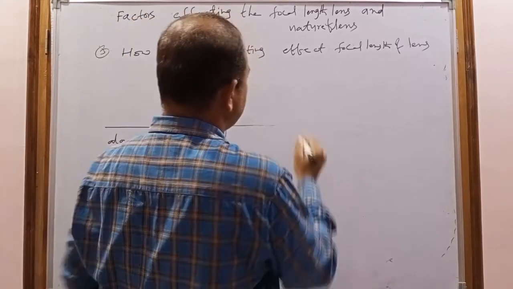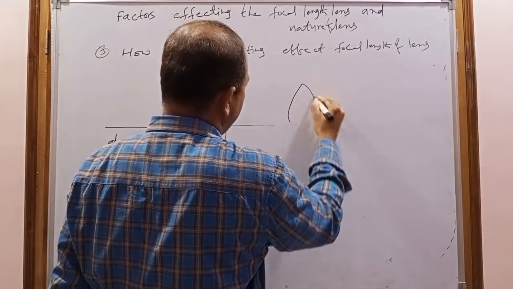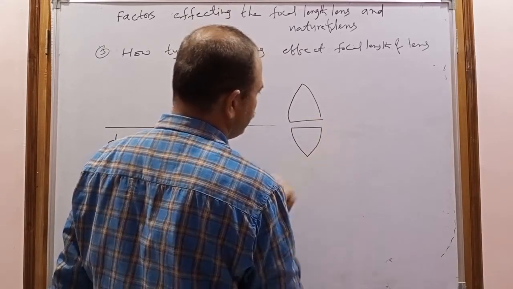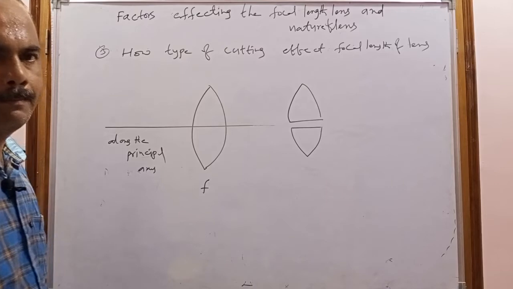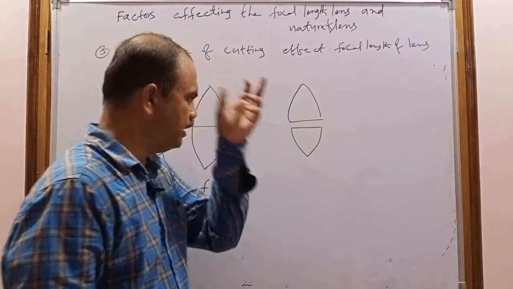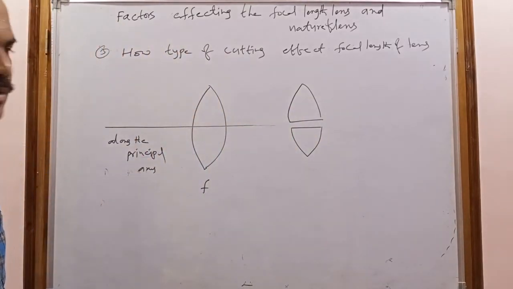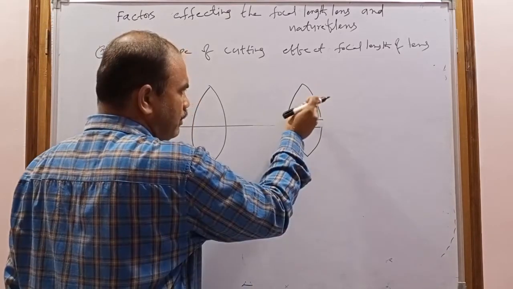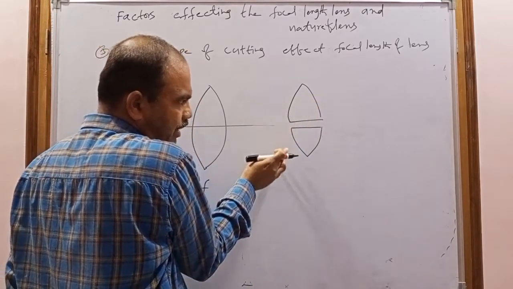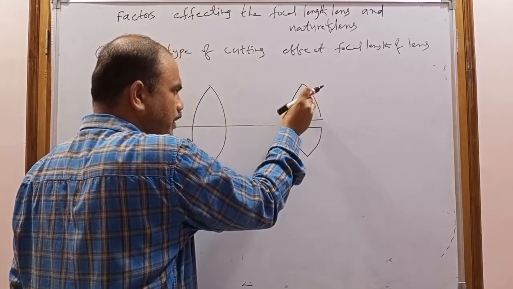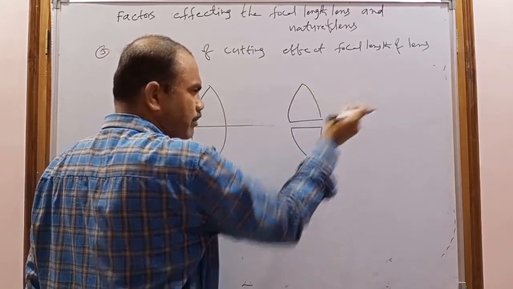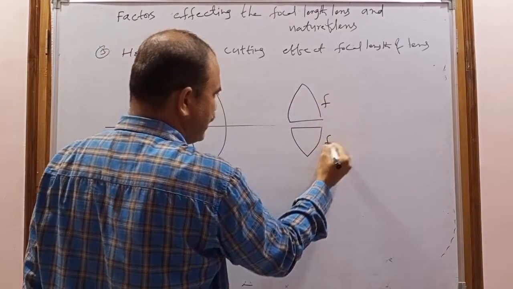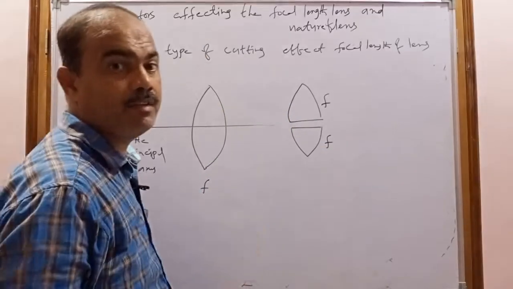Now it becomes like this. It is the upper part and the lower part. So the focal length cannot change. If the light is incident on the upper part alone, it can form the same image, and the focal length does not change. It is also f, but only the intensity will be decreased.